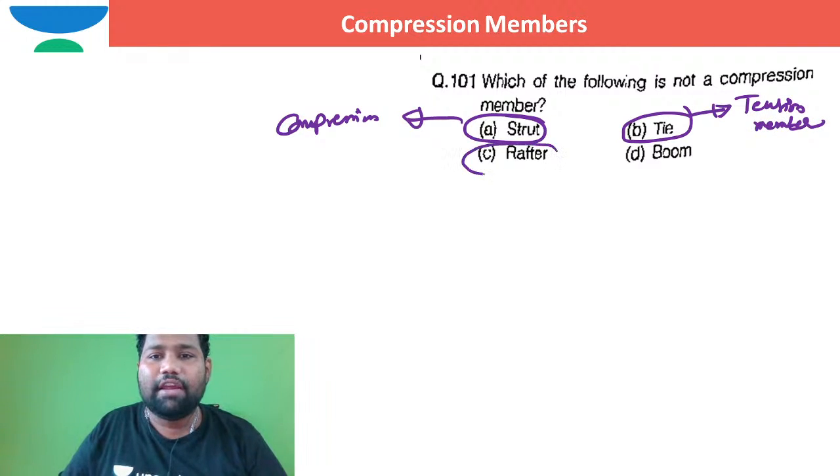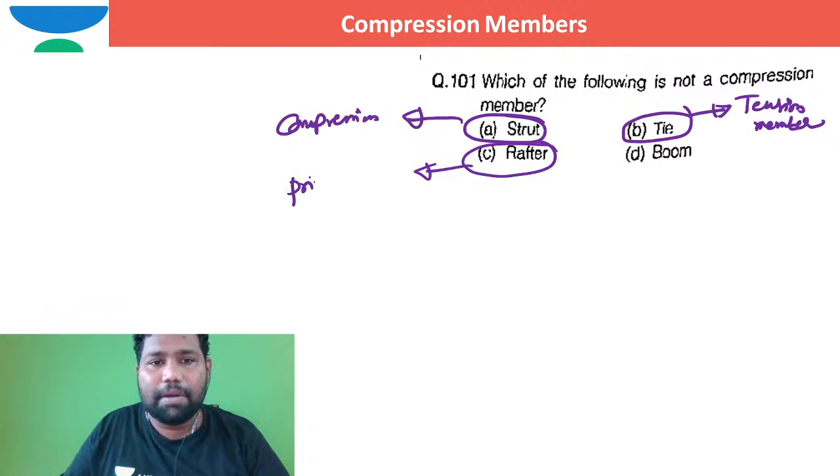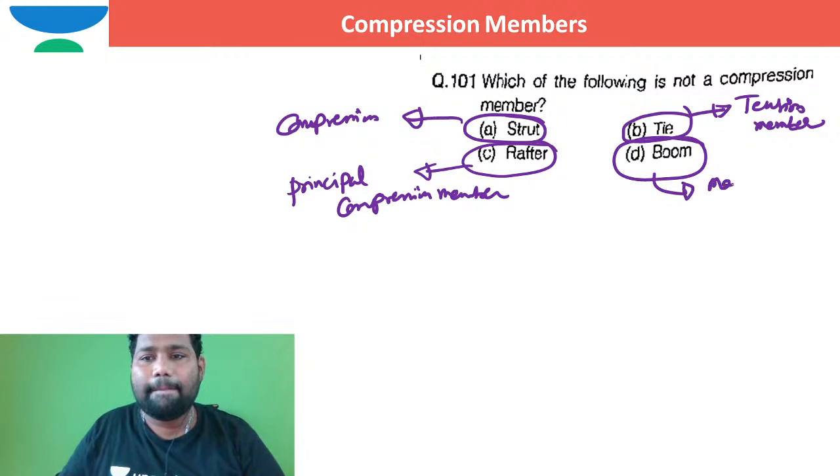Rafter is the principal compression member in case of the top chords of a roof truss. This is also a compression member. Boom is the major compression member in case of a crane system.